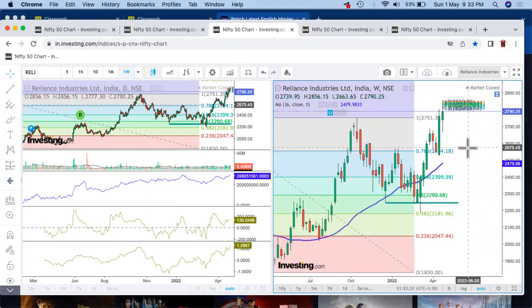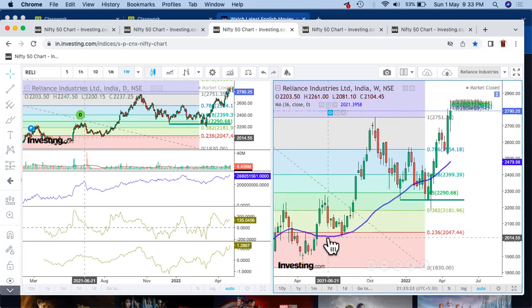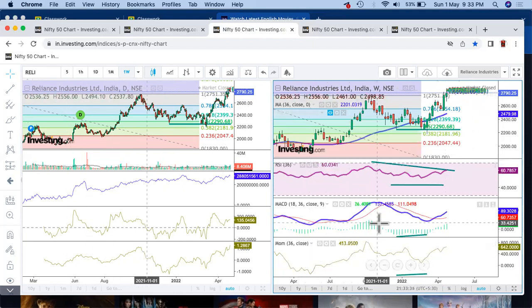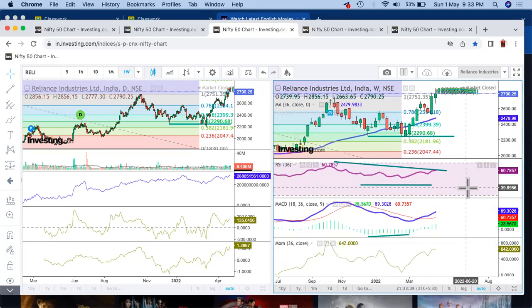Now, if we look at the overall trend for weekly, it is very bullish. The moving average which has been shown is bullish. So probably every time it has been closing above that, right? So this is more on the weekly chart. Weekly, it looks bullish. The RSI looks a bit weak. Same is there with MACD also.